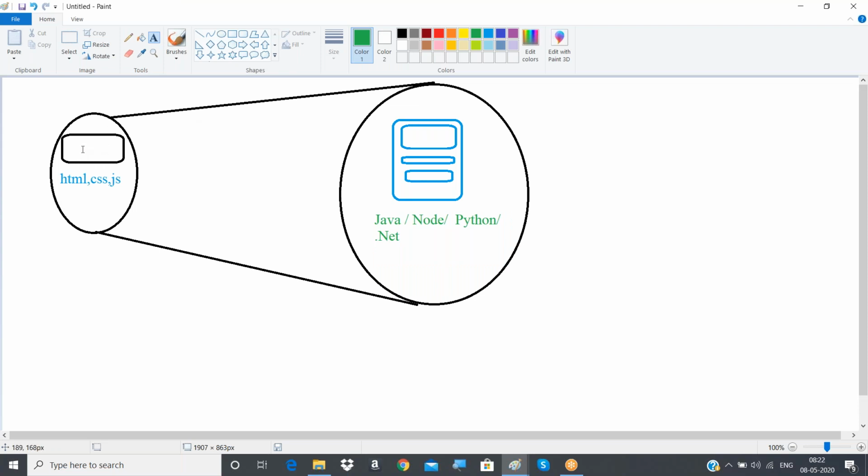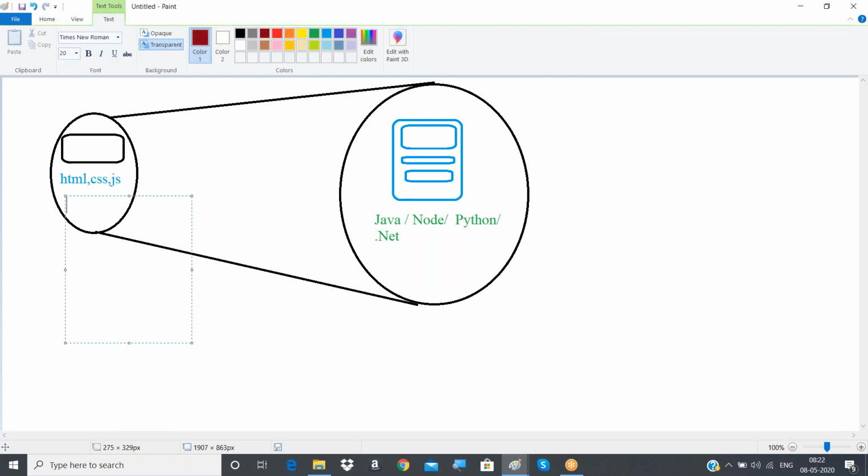But for developing this, we'll be using these as the primary languages, and as well as we will be using a framework, a front end side or client side framework. That framework name is something like Angular. Why will we be using a framework? Only for one reason. If you are using only HTML, CSS, and JavaScript for the development, we can absolutely develop the client side, that is, the website.